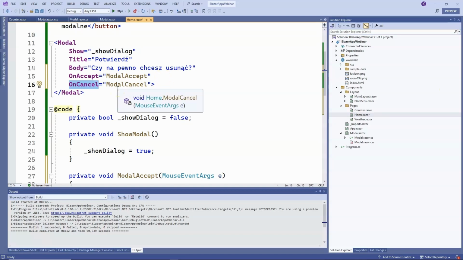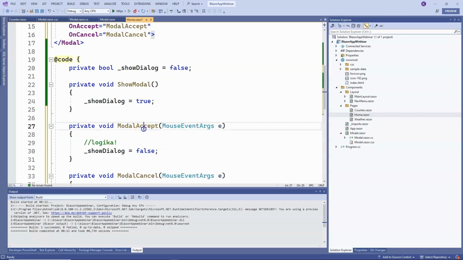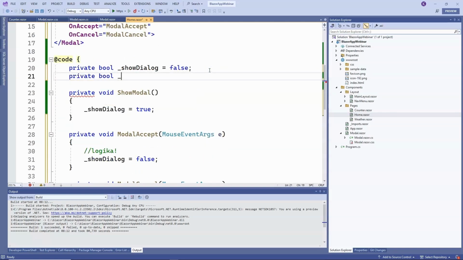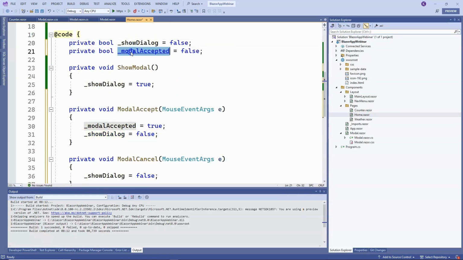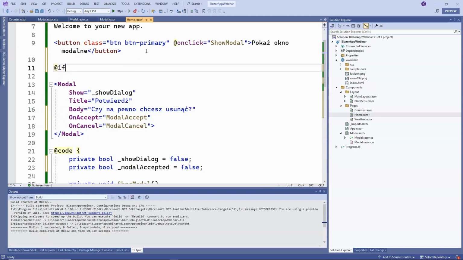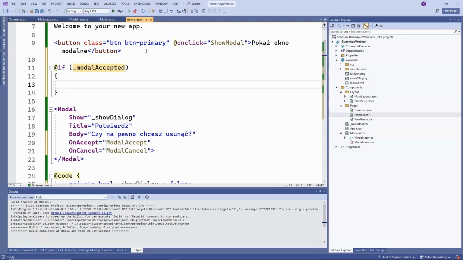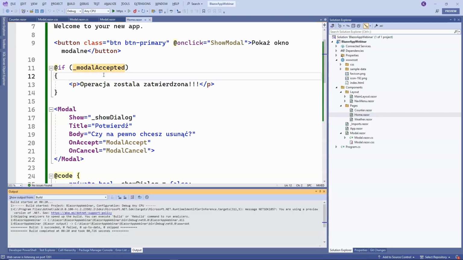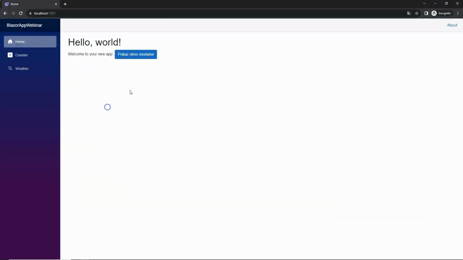Great, and to check if we have correctly handled these buttons, let's add one more field here, private bool modalAccepted, and set the value of this field to true inside the ModalAccept event. And now, on the view, if modalAccepted is true, we will display a paragraph, the operation has been approved. And let's see if everything is actually working for us. So, we launch the application.